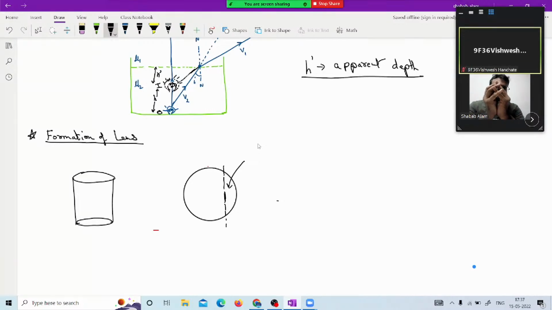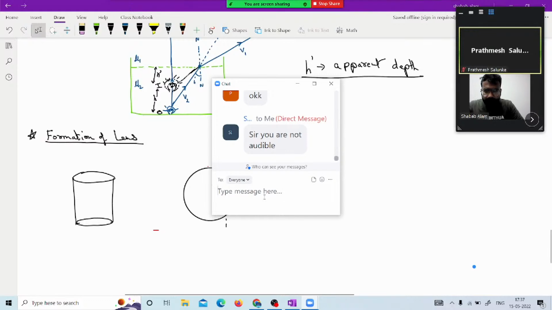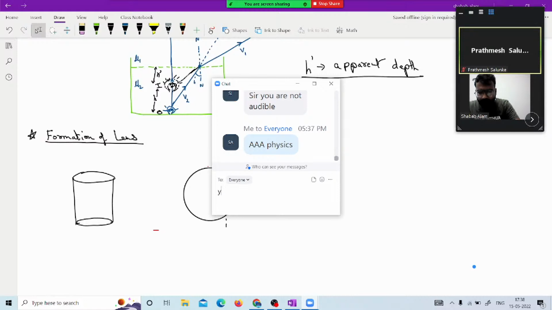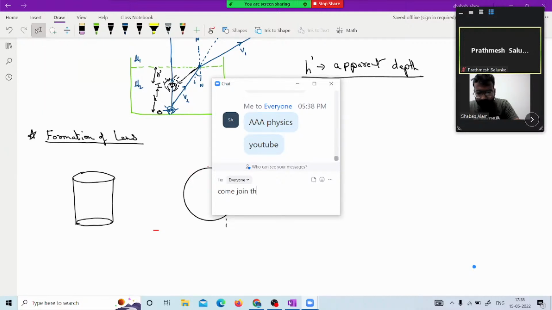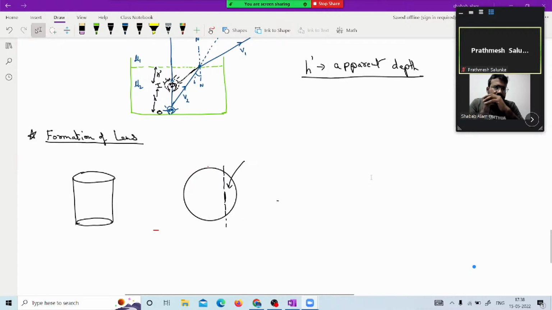Now if I cut the part of the sphere from any of the chord, in that case, what will happen?